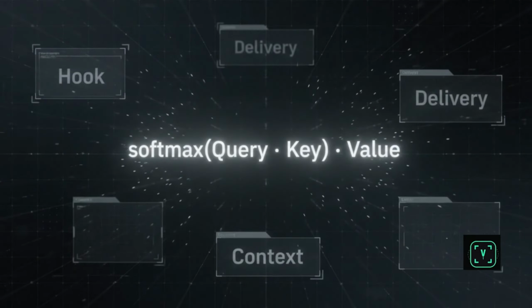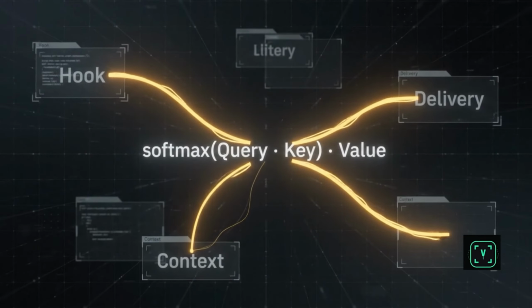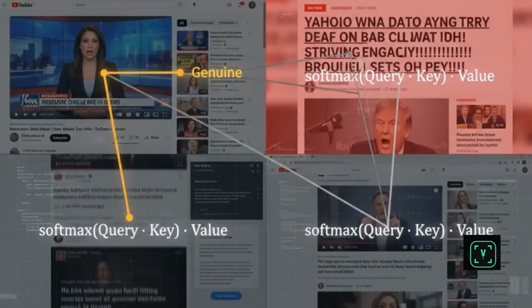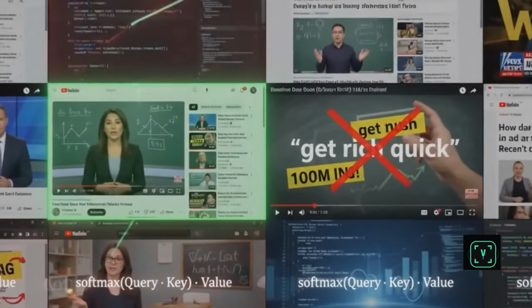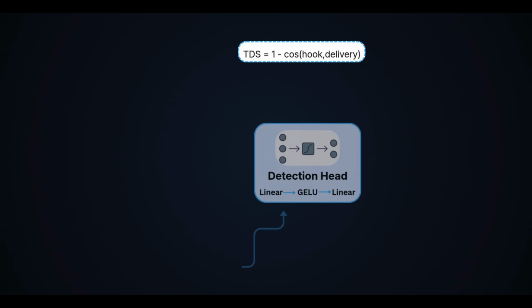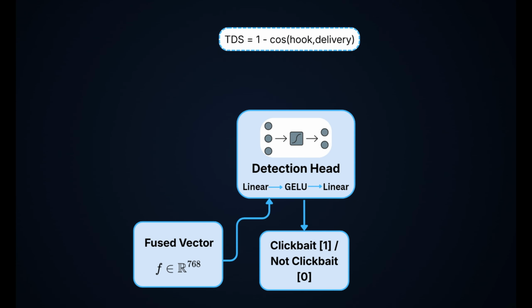So what is this softmax function doing here? By taking the dot product of our text query and visual keys, softmax normalizes those raw attention weights into a probability distribution. Across thousands of video samples, this attention mechanism evaluates semantic alignment, flagging misleading visual mismatches while verifying genuine content in real time. The resulting fused 768-dimensional vector goes into our detection head, built with linear and GELU layers, combining with the temporal divergence score to give the final verdict, clickbait or not clickbait.